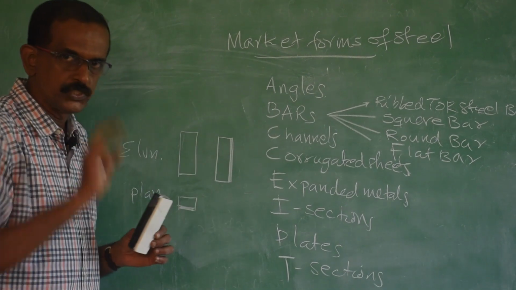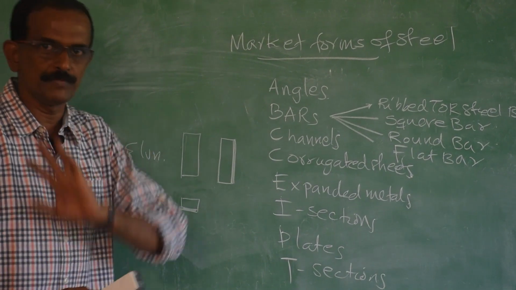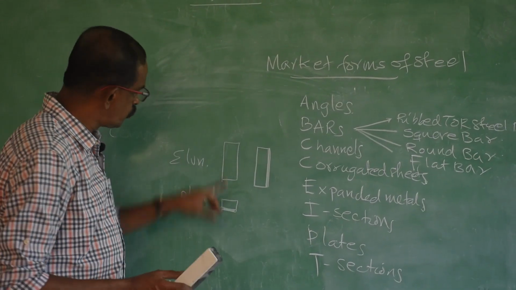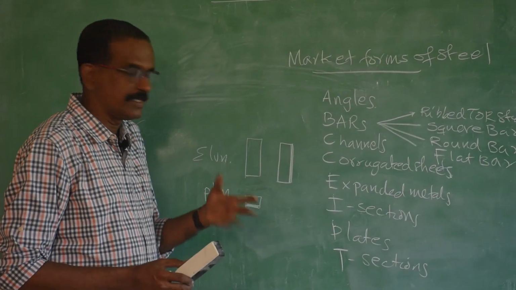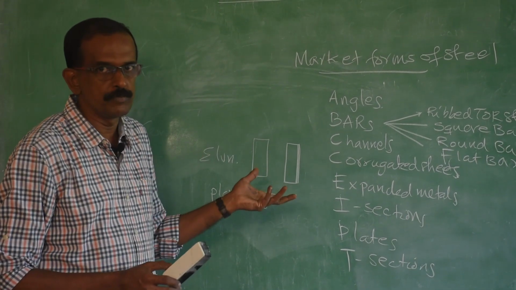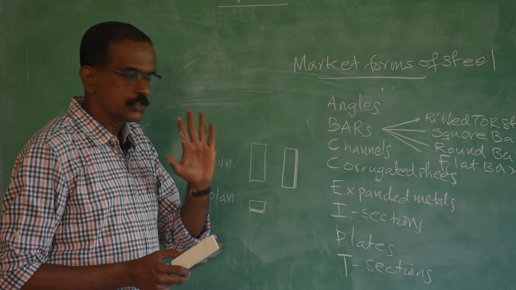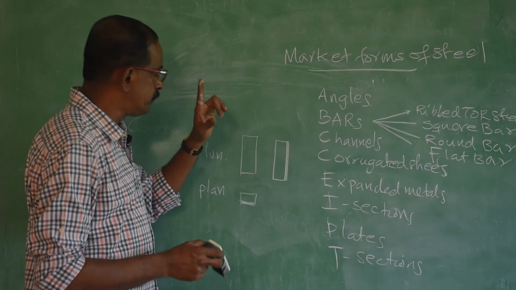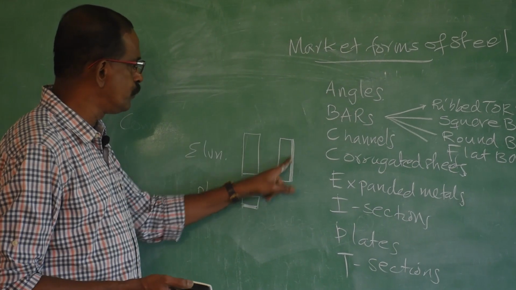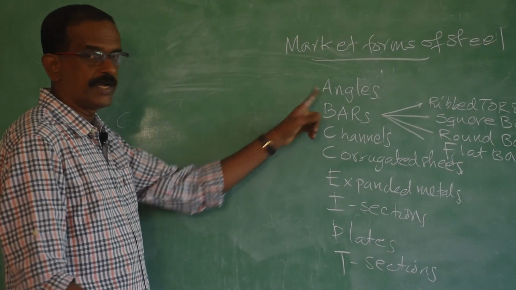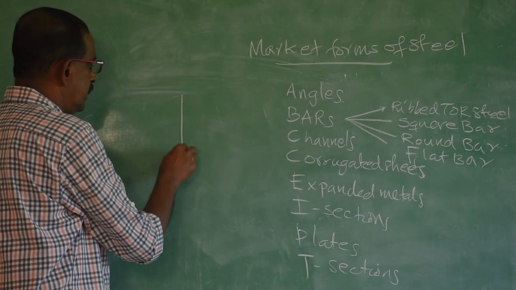For any object, if you draw 3 views of that object, you will get a clear idea about that object. So, by seeing this, I can immediately say what is the size, what is the front view, what is the side view, and what is this object. So, to get an idea about an object, you have to draw 3 views. Now, I will draw the side view or the cross sectional view of the first market form, that is angle. It will be like this.